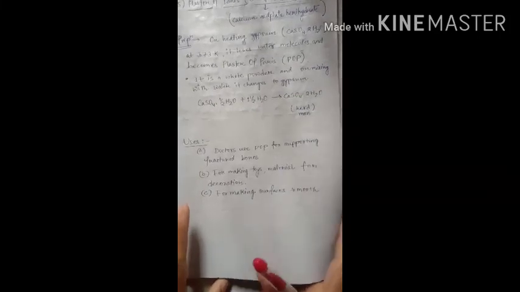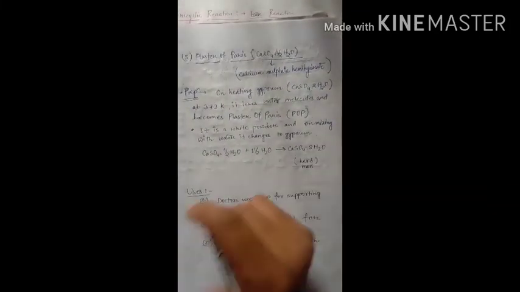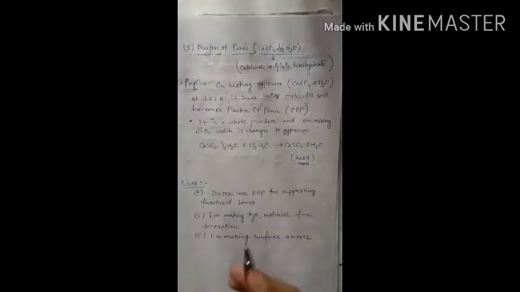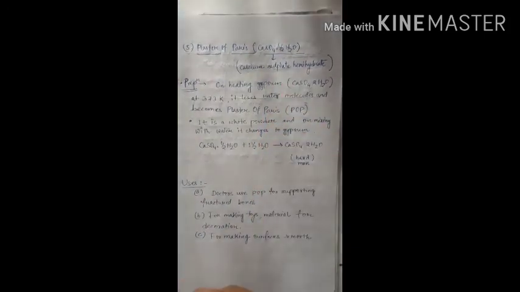Okay, so next we discuss the last compound, plaster of Paris. It is also known as calcium sulfate hemihydrate.